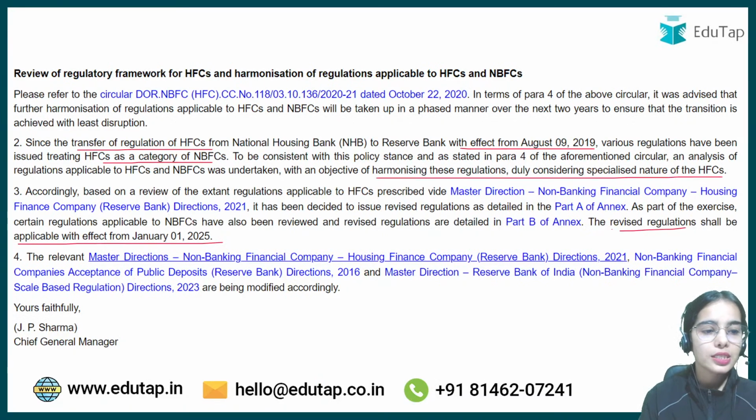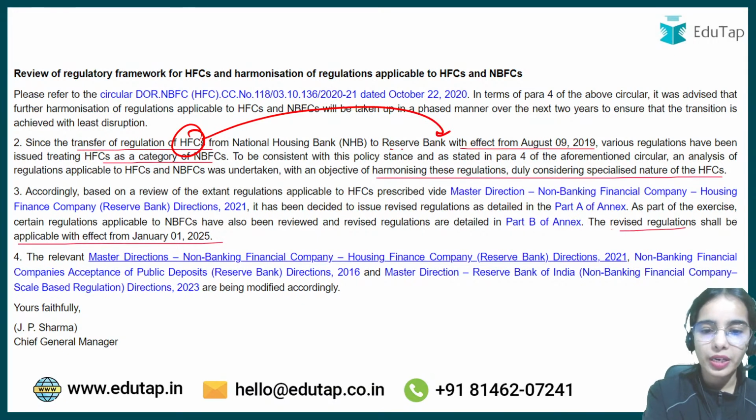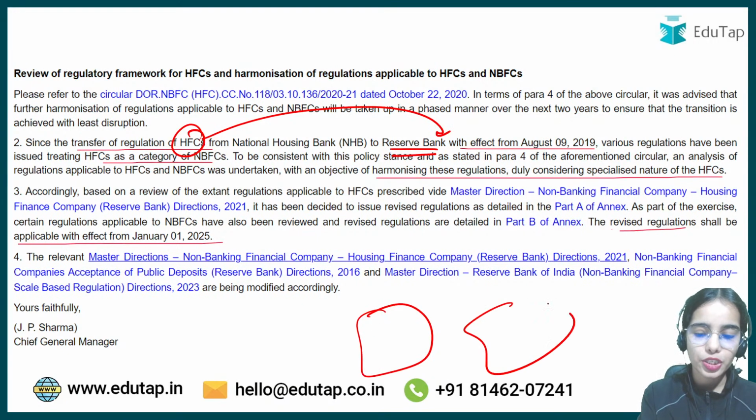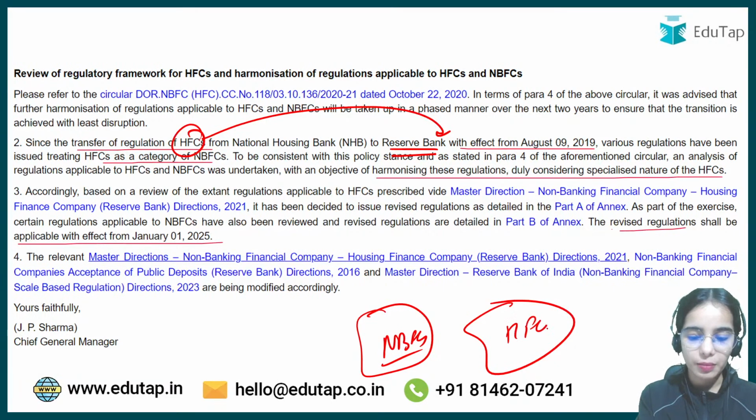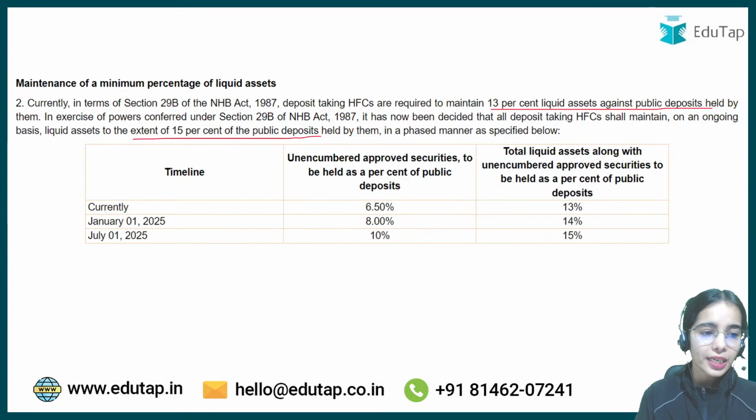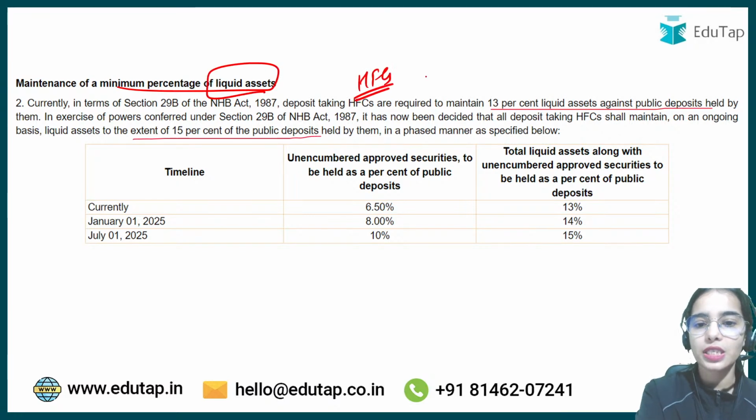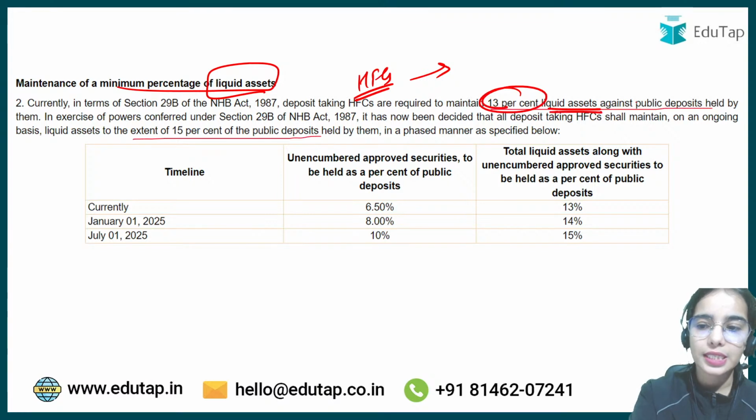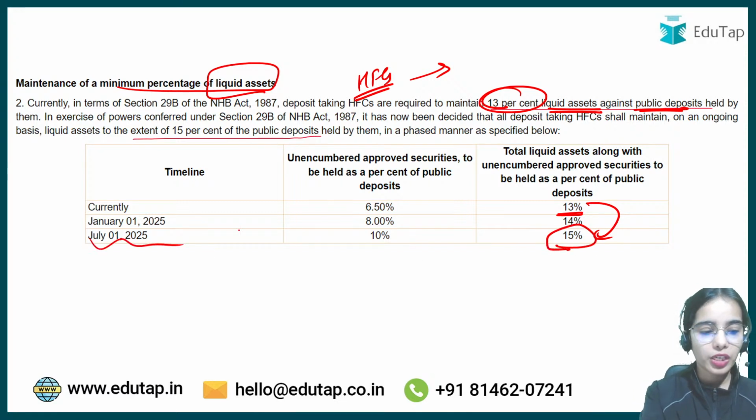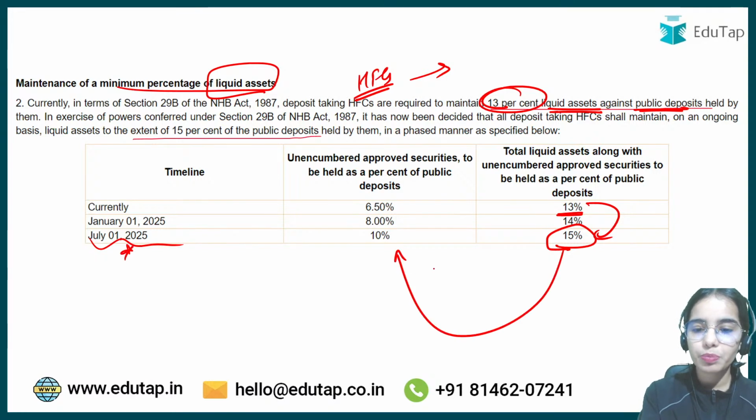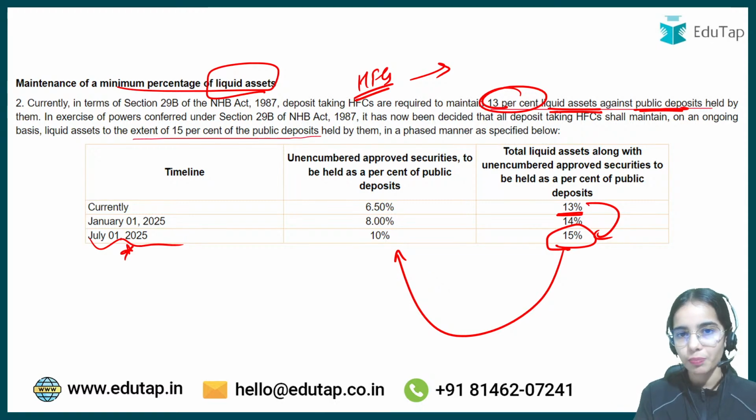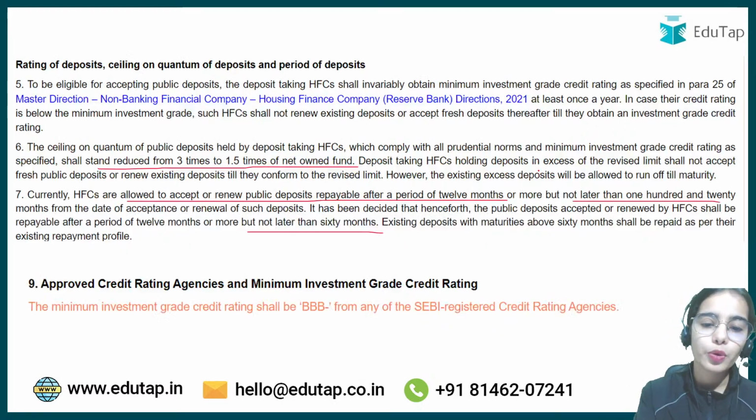Very good. So since the transfer of regulation of the HFCs has happened to RBI, the RBI is trying to harmonize the rules and regulations for other NBFCs and for the housing finance companies also. Okay. So now, maintenance of a minimum percentage of liquid assets. The deposit taking HFCs have to maintain a minimum percentage of liquid assets against their public deposits. So it was 13% and it has been said that it will be increased to 15% by July 1, 2025, and out of this 15% of liquid assets maintained by the housing finance companies, at least 10% should be in the form of approved securities.